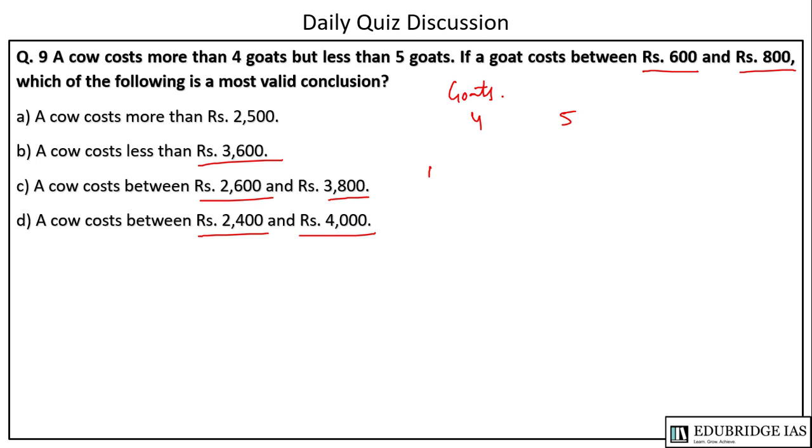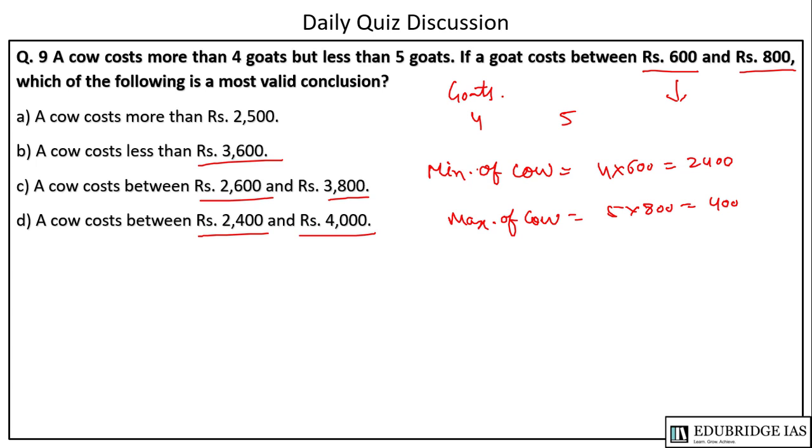The minimum cost of a cow will be, अगर हम इस गोट की कॉस्ट को 600 कंसिडर करें तो 4 इंटू 600 2400 और मैक्सिमम 5 इंटू 800 it will be 4000. So option D is the most valid conclusion in this case.